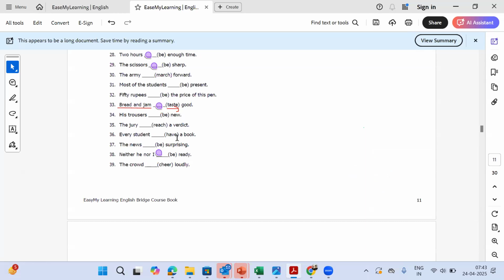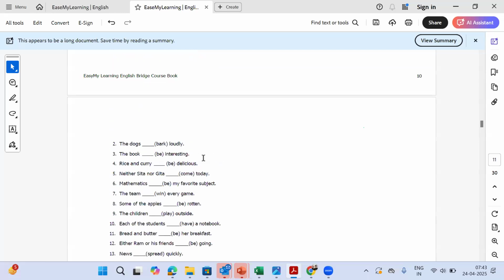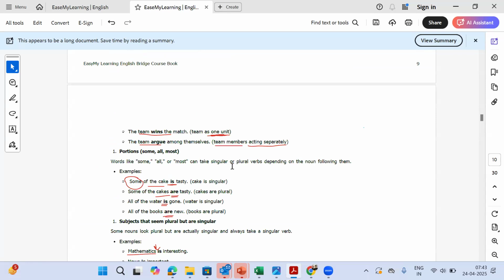The reason why we are using am: first of all, neither he nor I. We use the second one, which is I. I is one object. So I is ready, I will be ready, I am ready. I cannot say about the future. So I will say am ready because it's just one person. If it was two people, me and my sister, then it would be are ready. But because it's neither, we are talking about each of them individually, which is the rule we were talking about.